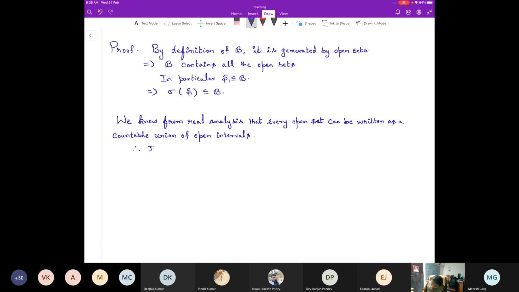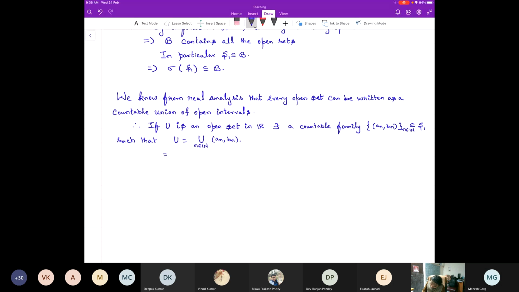Therefore, if U is an open set in R, there exists a countable family (a_n, b_n), n in N, subset of S1 such that U equals the union over n of (a_n, b_n). This implies that U belongs to the sigma algebra generated by S1.